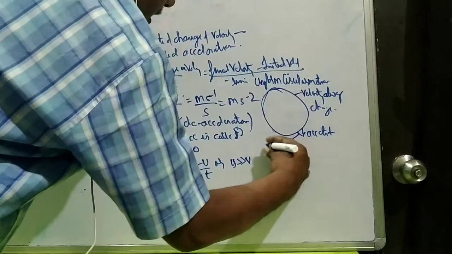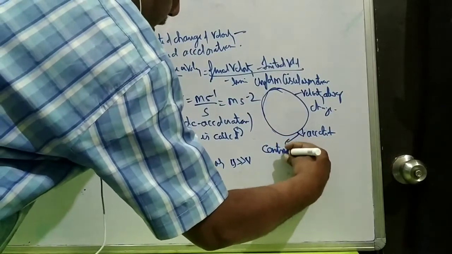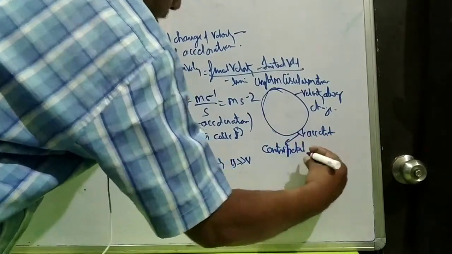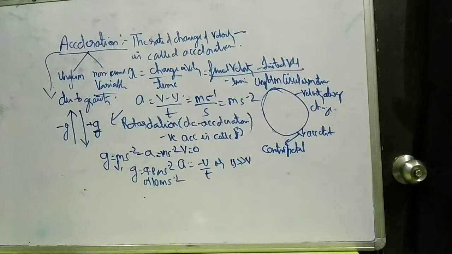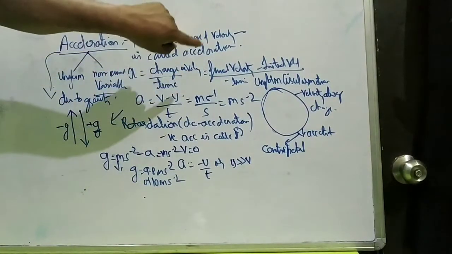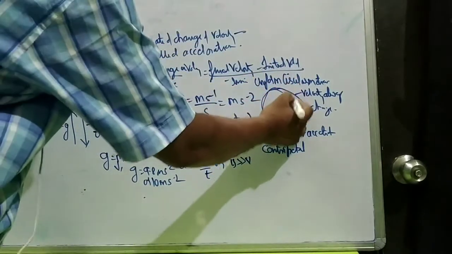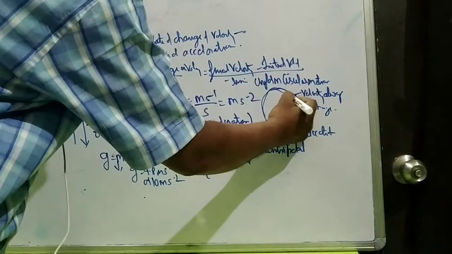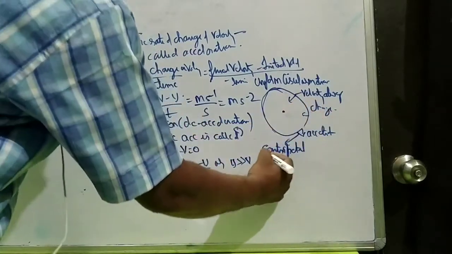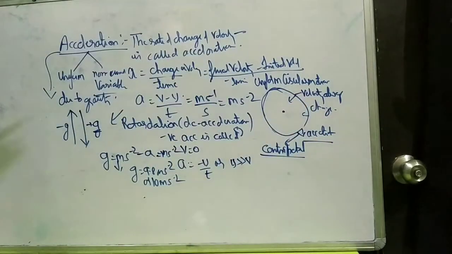This acceleration is called centripetal acceleration because it is moving in a circular path and it is always directed towards the center.